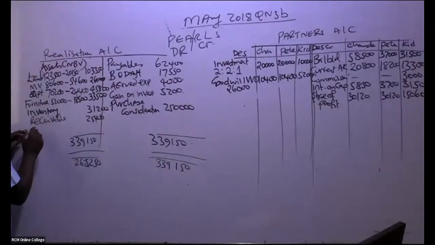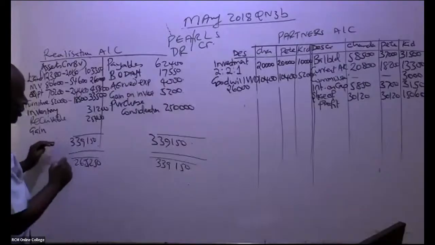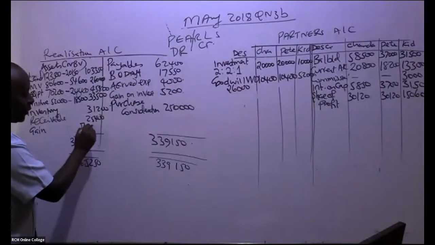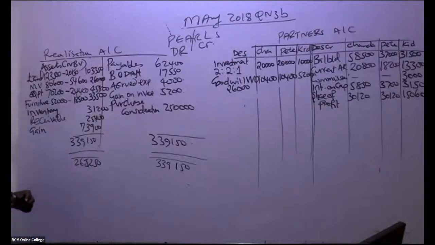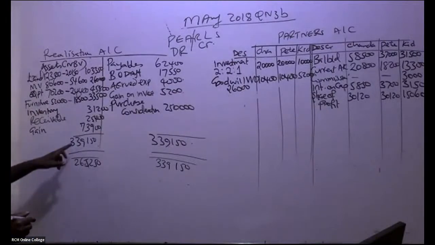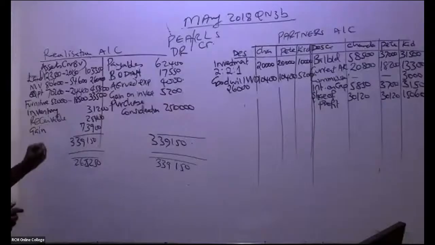And if it comes here, it is a gain. So it is a gain on realization, which I'm being told by somebody is 73,900. If you take this minus this, it comes there. So it's a gain on realization, which comes here.